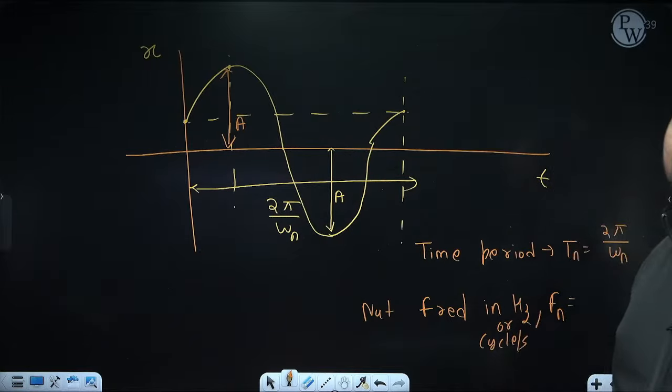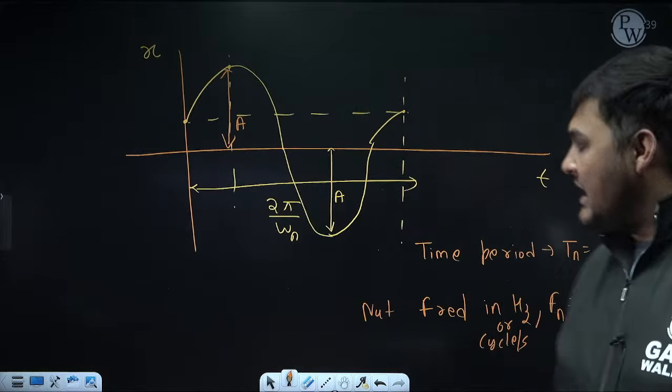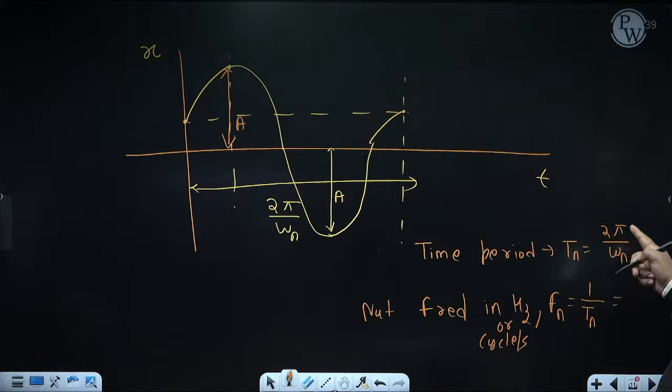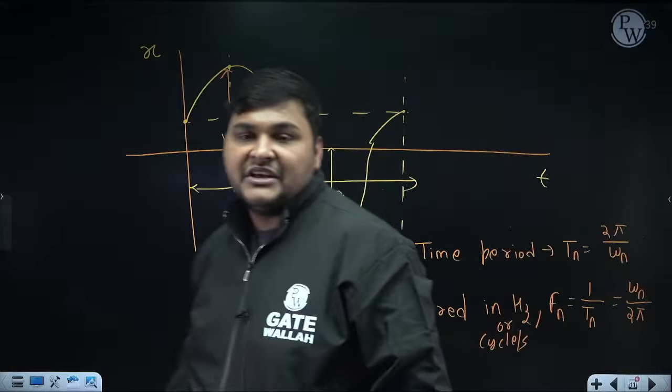It means the number of cycles completed in 1 second. And natural frequency in hertz will always be the reciprocal of time period. Now time period is 2 pi by omega, so can I say natural frequency in hertz will be omega n by 2 pi, because it is the reciprocal of time period.